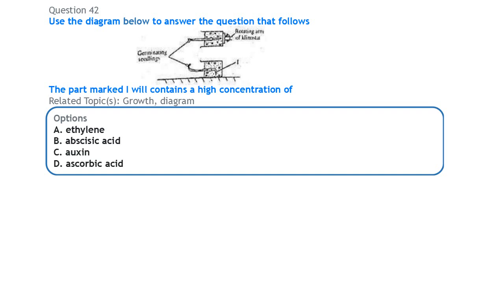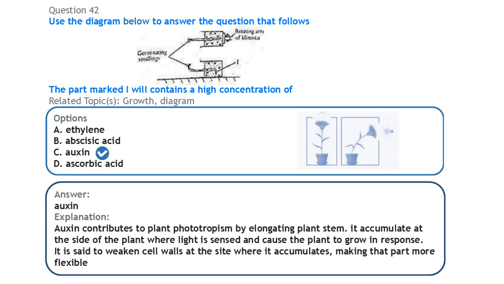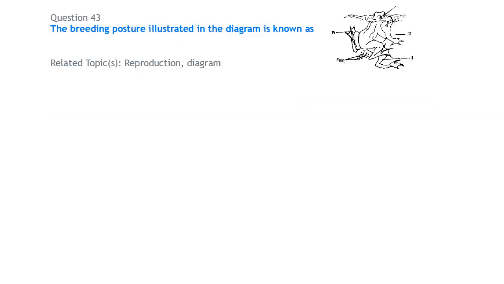Next, using the same diagram as in the previous question, the part labeled I will contain a high concentration of auxin. Auxin contributes to plant phototropism. Auxin is a growth hormone in plants, and its function is basically elongation. In the part of the plant that is going to grow towards the light, auxin will be concentrated, and it softens the cell wall of the plant here, making it flexible to grow, so that it can bend and grow in this direction. Okay, next question. So we have a diagram.